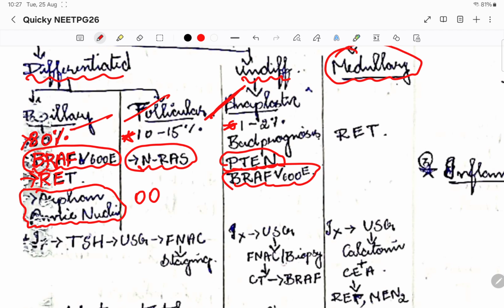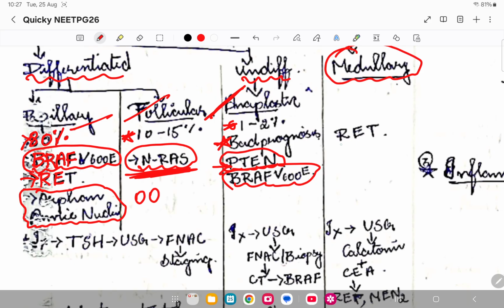Okay, so with respect to follicular carcinoma, it is RAS. So remember, this is the gene that is mutated. Undifferentiated carcinoma has a very bad prognosis. It is very fast growing, and it has a very bad prognosis. Here it is going to be P10. P10 is what is mutated here.